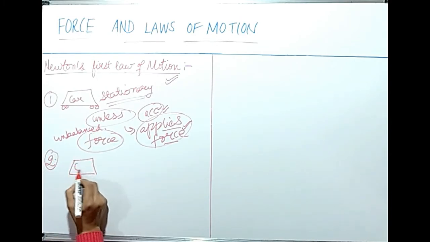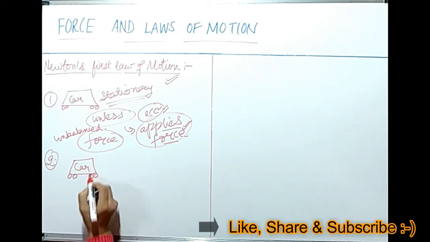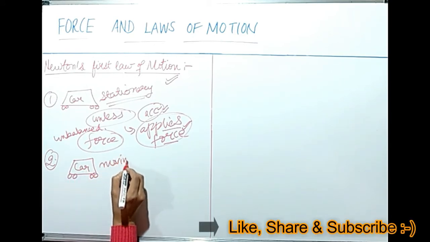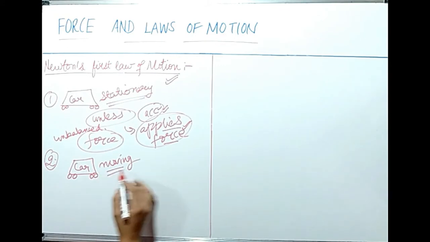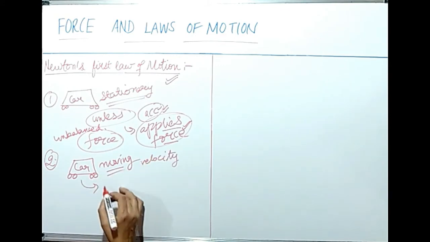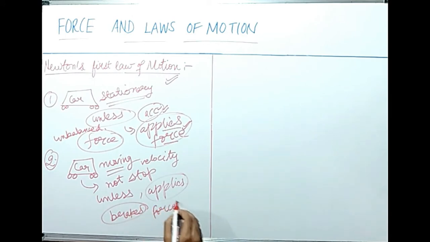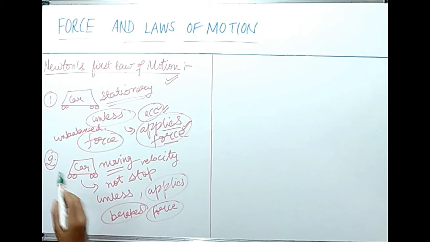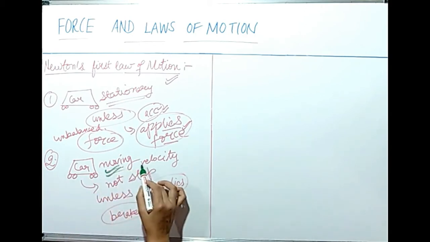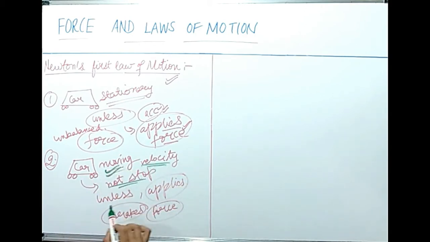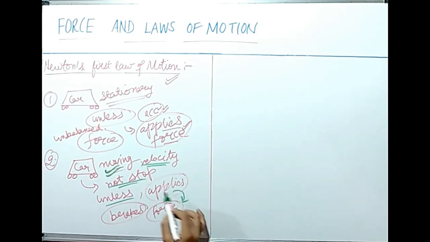Now there is a car and this car is moving with some velocity. This car will not stop. What will we do to stop this car? We will apply brakes. And in the form of brakes, what are we doing? We are applying force. The car is moving with some velocity. It will not stop unless the driver applies some force. The driver applies brakes, then only the car will stop.